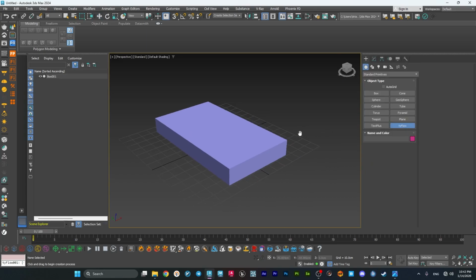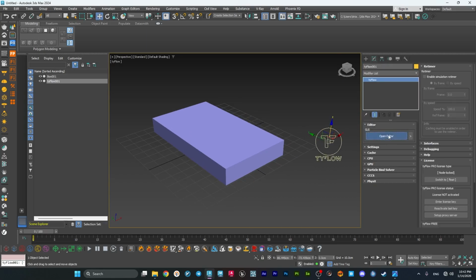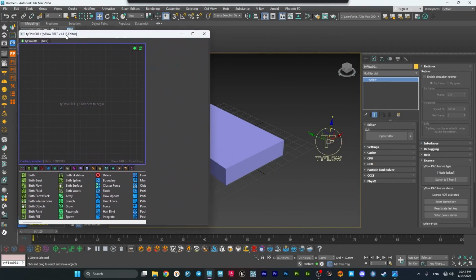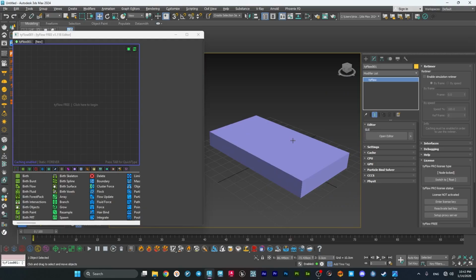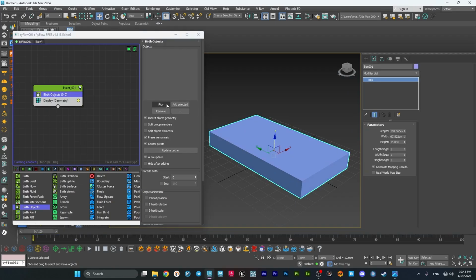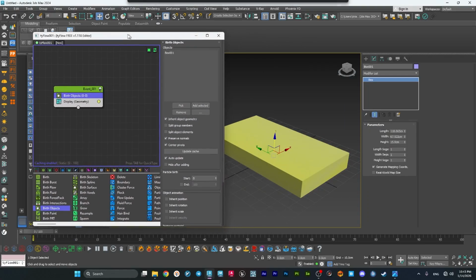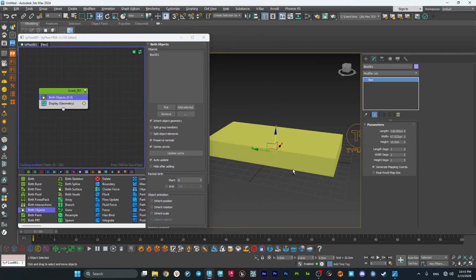Alright, now let's just make it Tyflow and open it up. We will start with birth objects here, and add this object. We can hide this right now, and we have our Tyflow box here.